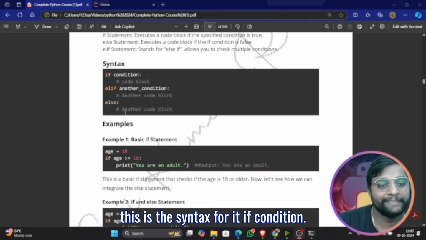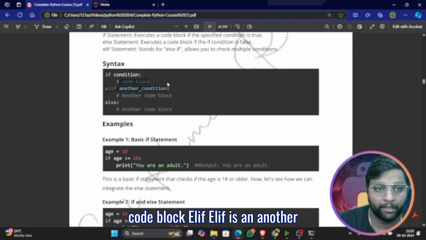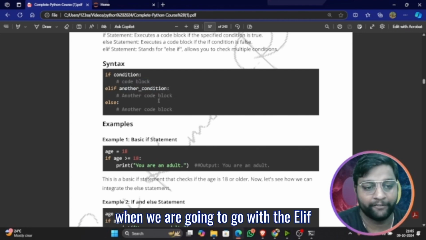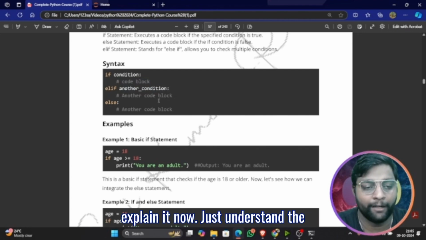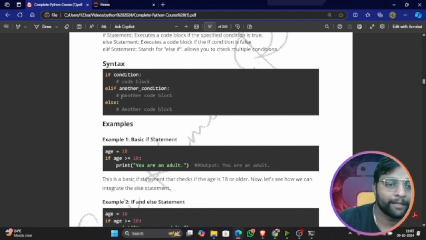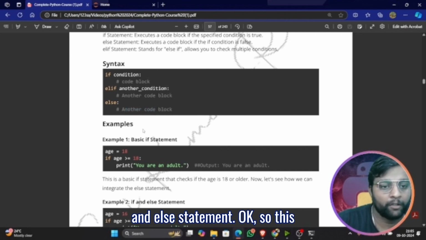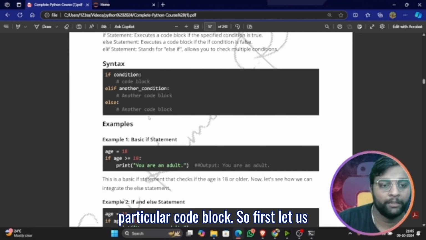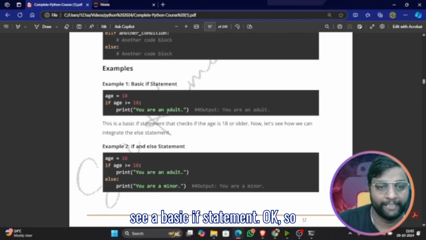Now, this is the syntax for it. If condition, and there will be a code block. Elif is another condition. I'll explain about this when we go with the elif statement, so I'm not going to explain it now. Just understand the syntax, because otherwise you will get confused. And then the else statement. So this is the normal syntax for how we write a particular code block. First, let us see a basic if statement.